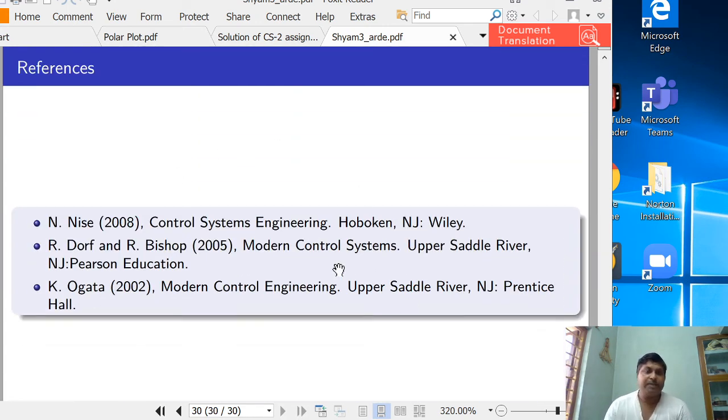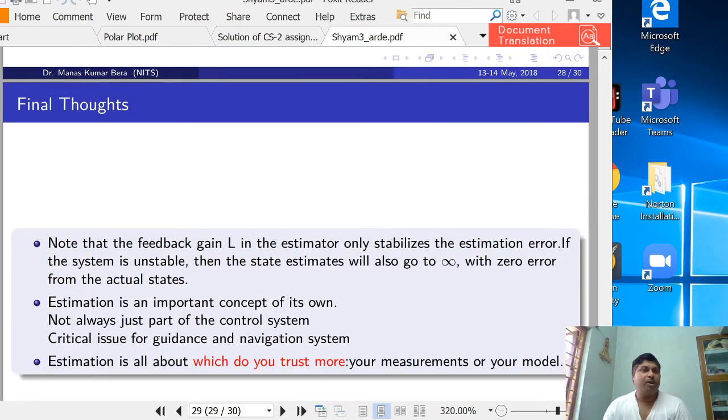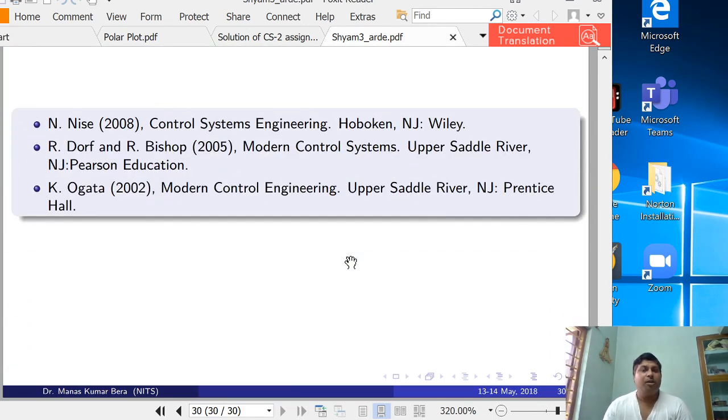So these are the references we have used. This is the end of your observer design. Now maybe I will float one small assignment based on observer. It is very easy to understand because it is similar to the controller design, but you have to be cautious about the difference between observer design and controller design.